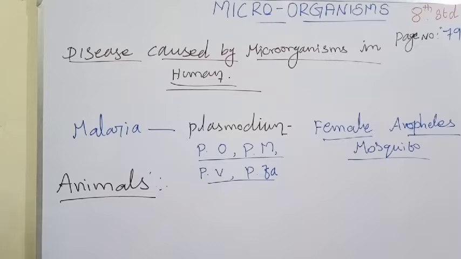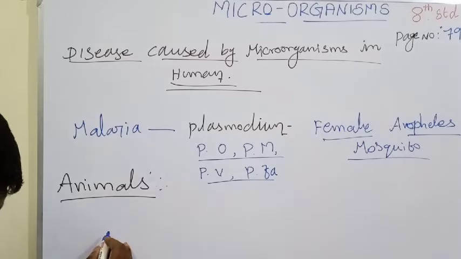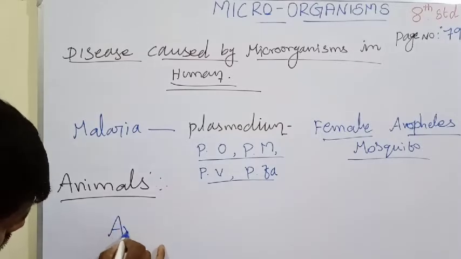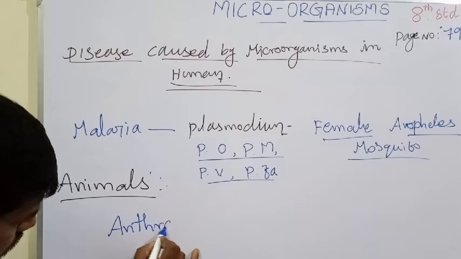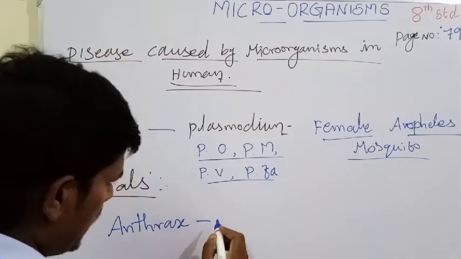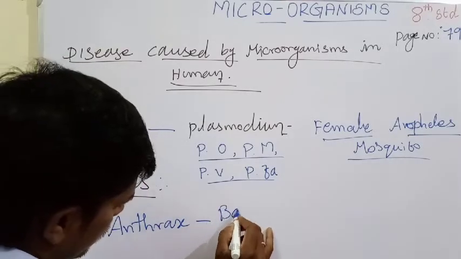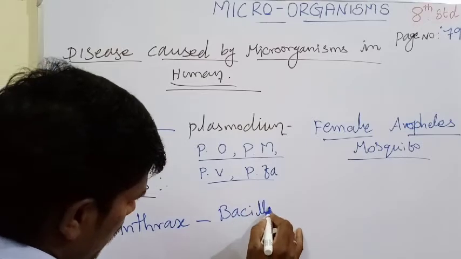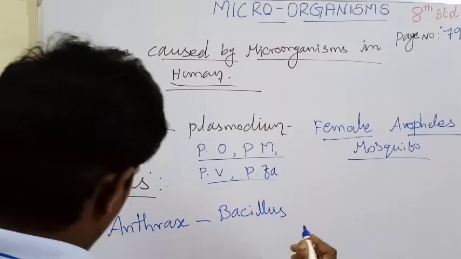Anthrax also affects human beings, but this is a cattle disease. The causative organism of anthrax is Bacillus anthracis.